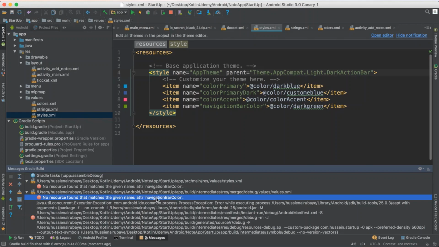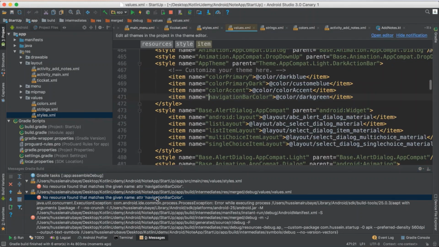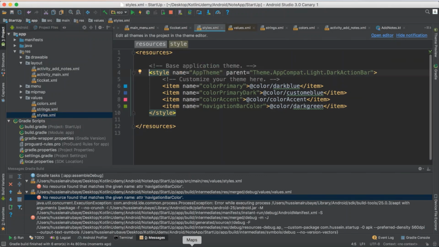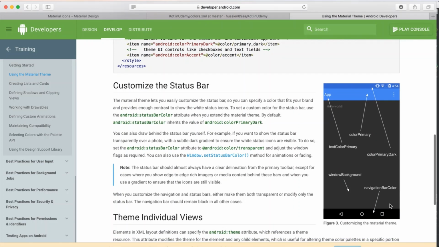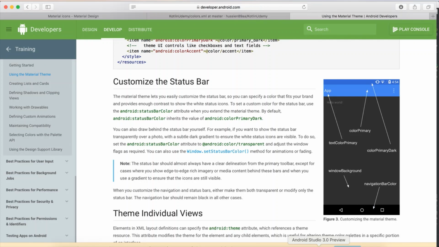Wait, it gives me an error. It says navigation bar color. I don't know what you mean by that. But wait a second. What was the color? Navigation bar color? What is the color name? Navigation bar color. You have to read it. I don't know why it wasn't able to get that one.